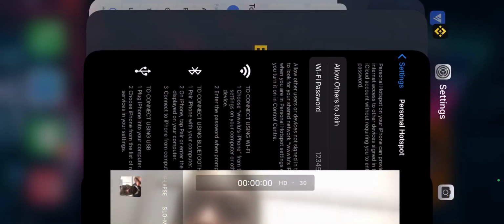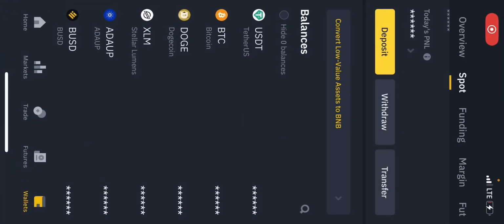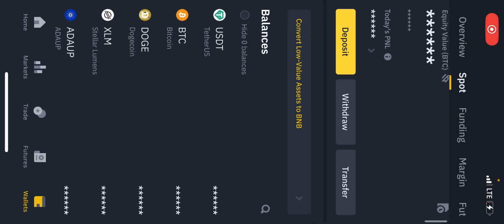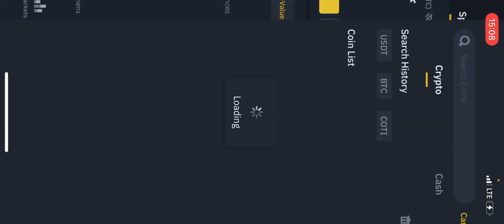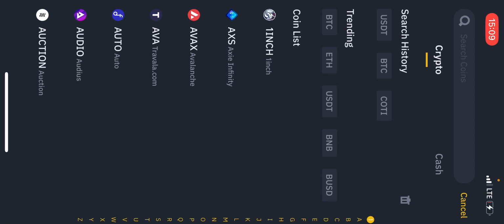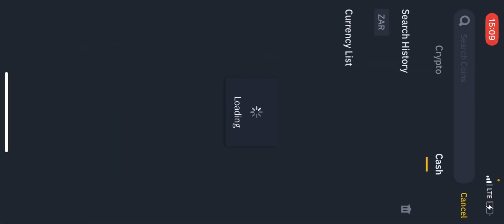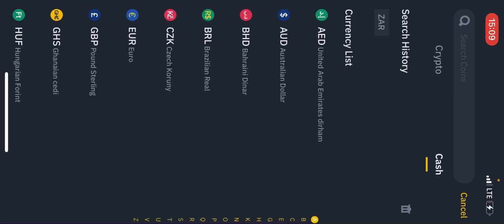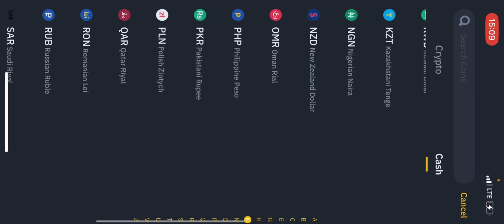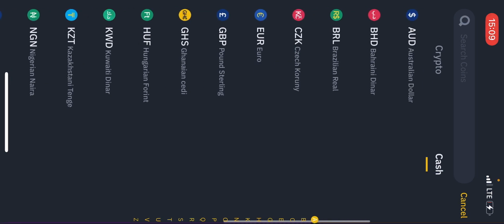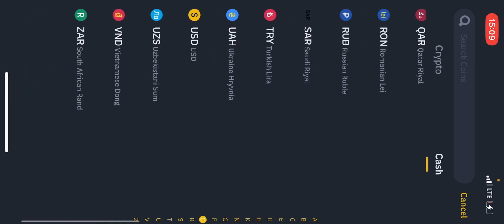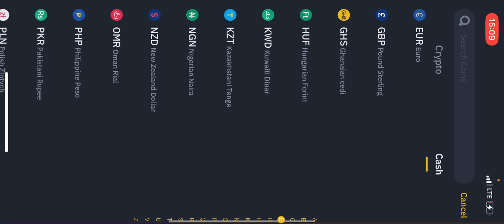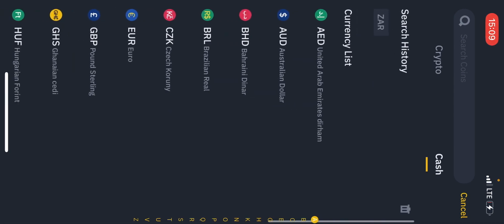So if you go to Binance right here, you can see that we have instant deposit on Binance. You go to deposit like this, and you can see that we have two options: crypto and cash. So you go ahead and click cash, and you can see that we have ZAR right here and a bunch of other currencies. You can actually deposit all these currencies. Just check your country. If you're living in Nigeria, then you can deposit Nigerian naira right here. But other than that, you go ahead and select ZAR like this.